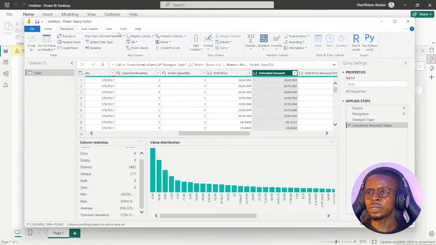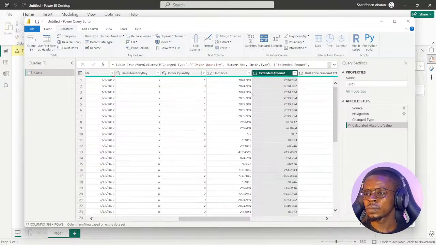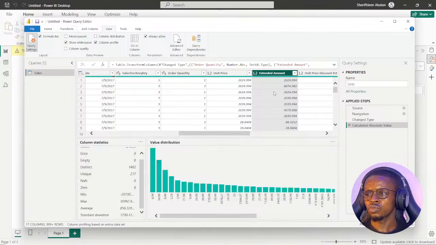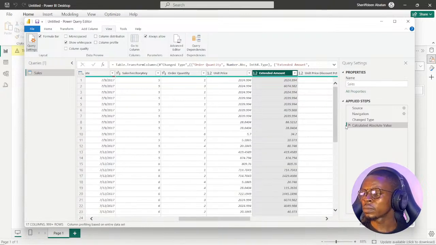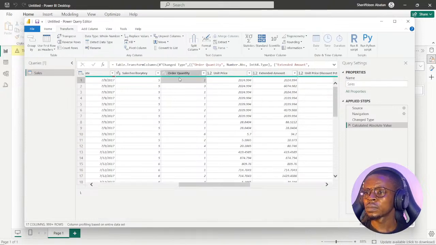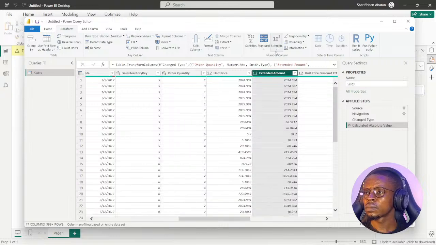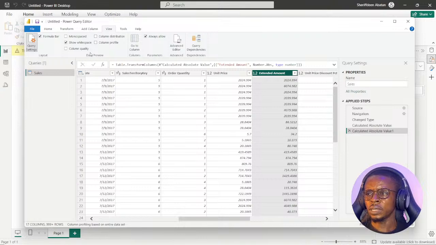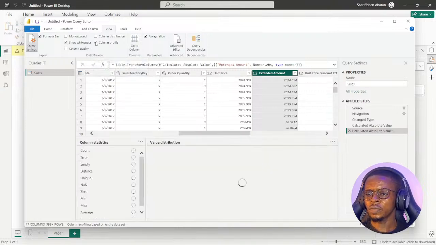So to do that, let's go to the transform tab. I just click on absolute value. So it gets rid of that. That's quite interesting to know. Ooh, I can see a negative value here. Okay, let me just do it one more time. Oh, transform. I think it has not affected. I did click it very early before. Glad I checked it again just to double confirm. Let's now check it.